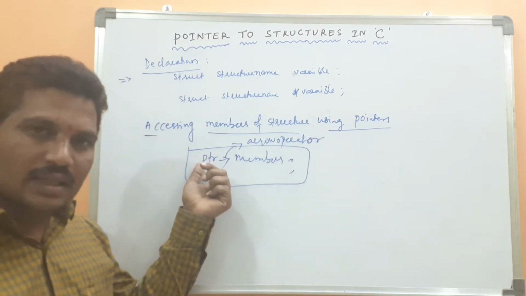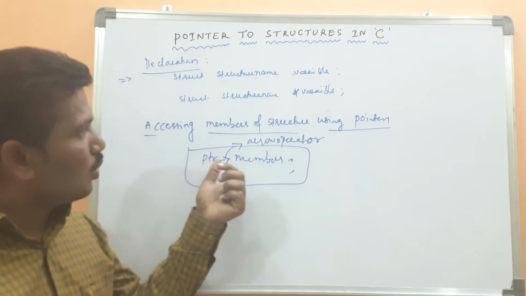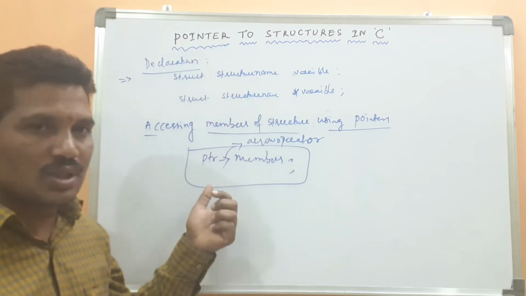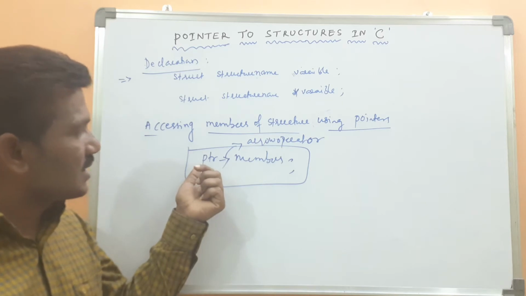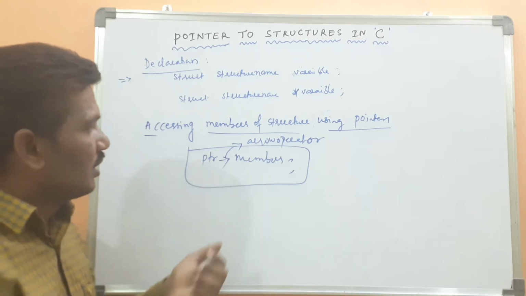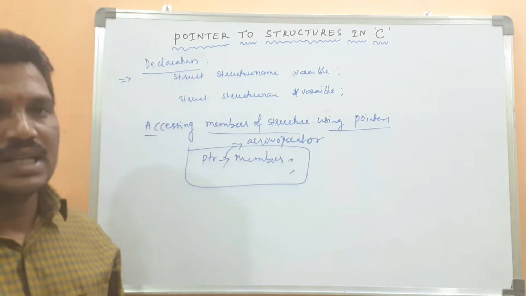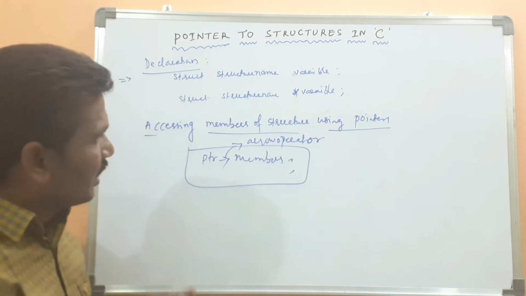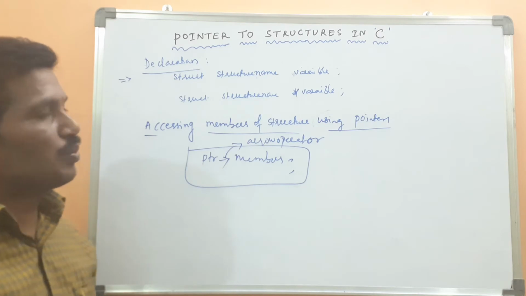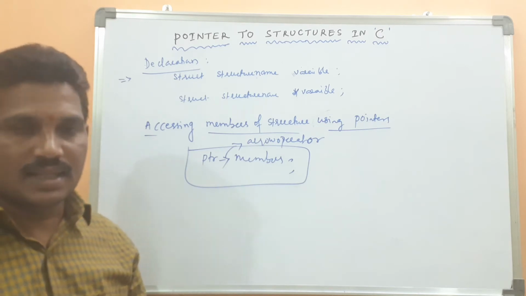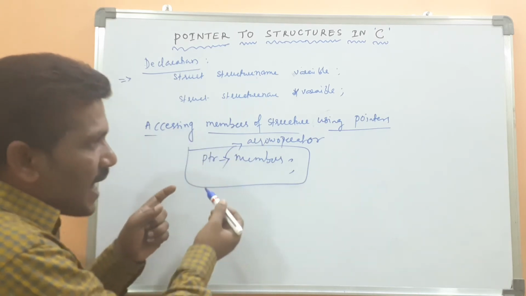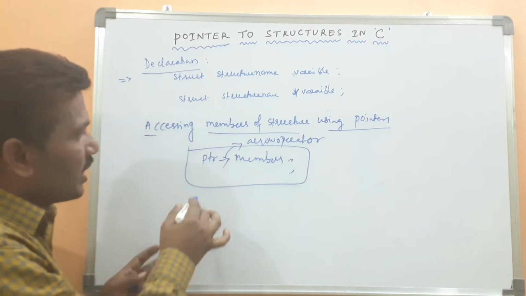Whenever the pointer variable has been declared, you access the members of the structure using the pointer variable, then the arrow operator, then the member.